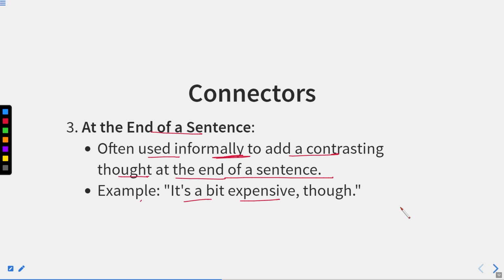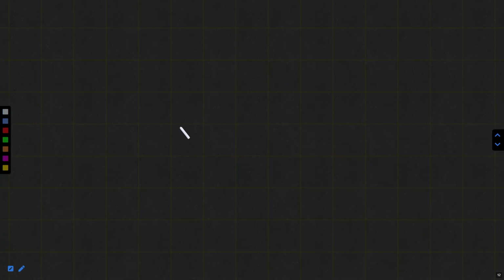Okay, for example, let me create a situation for this. Suppose there are two friends, A and B. These two are girls. A went to the market and bought two dresses, which cost her 400 rupees only. No, not 400, 4,000 rupees only.